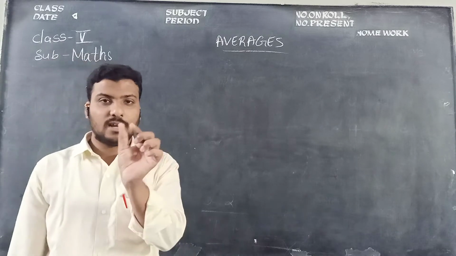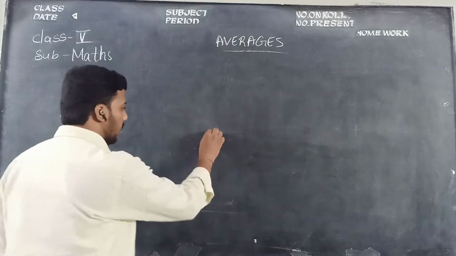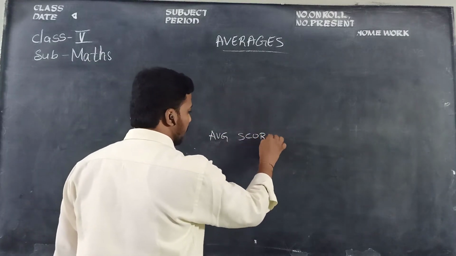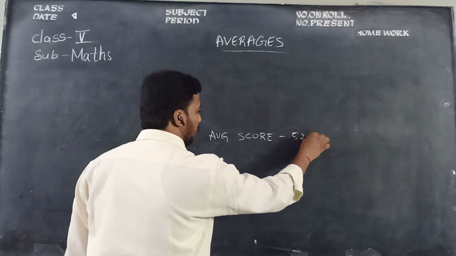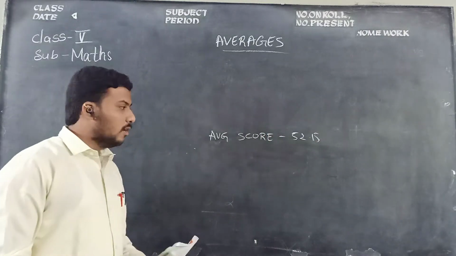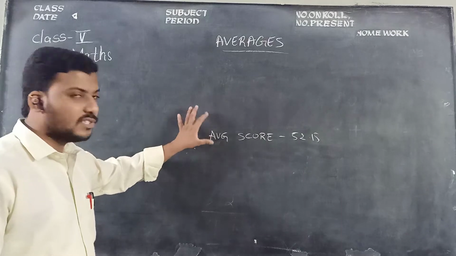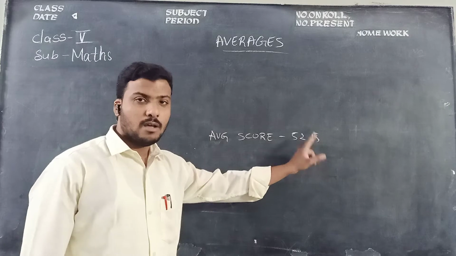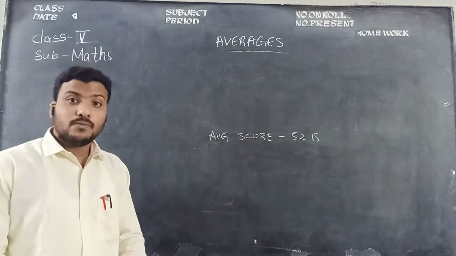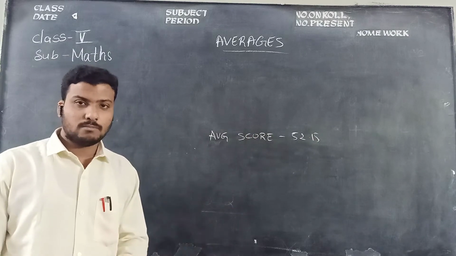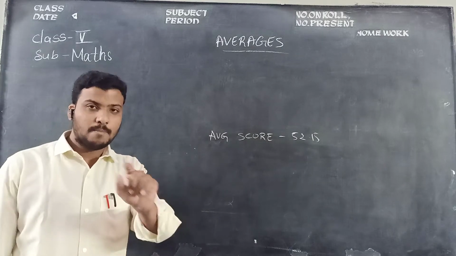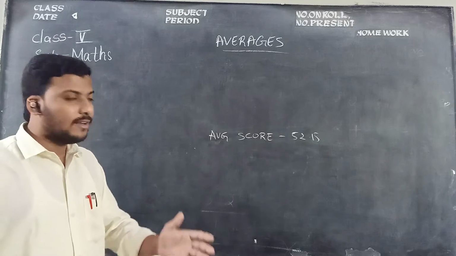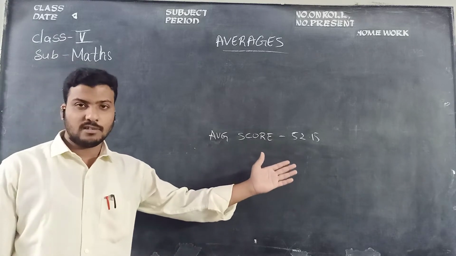We might have seen it shown like this: A, V, G, S, C, O, R, E, like 52.15. In Telugu we call it average, Sagatu. It varies from match to match, children. It is not from only one particular match or two or one series. It may change, children, understand.